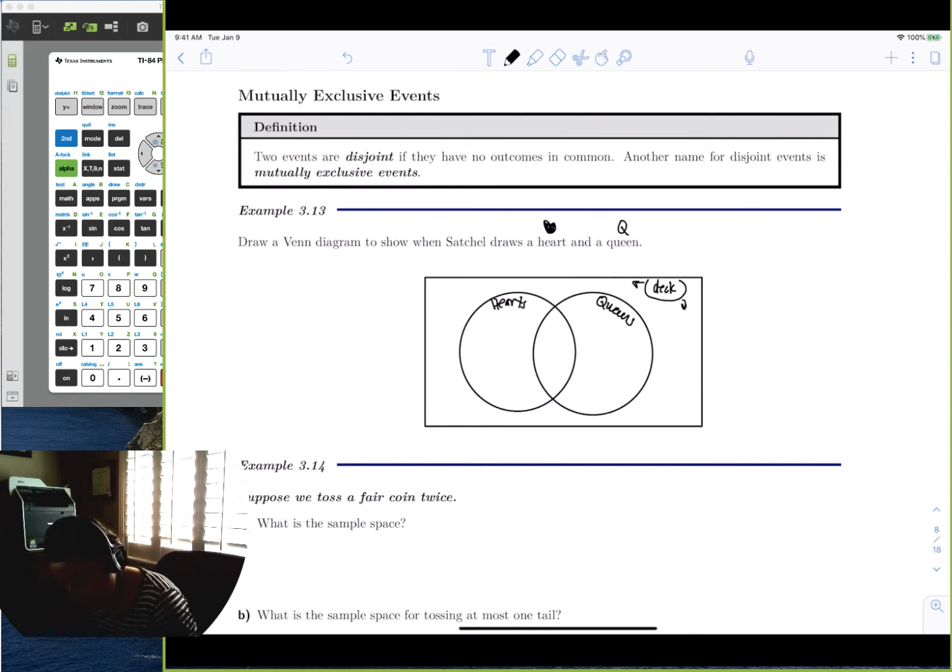Okay, so what do we have for hearts, right? We have 2, 3, 4, 5, 6. We have all the way out 9, 10, and then we have a jack, king, and an ace, right? Those are all the hearts that we have.